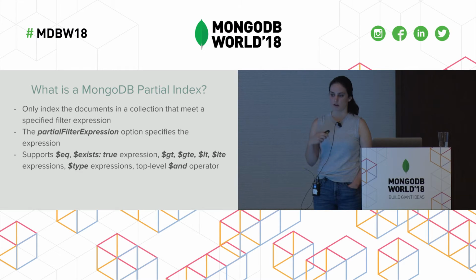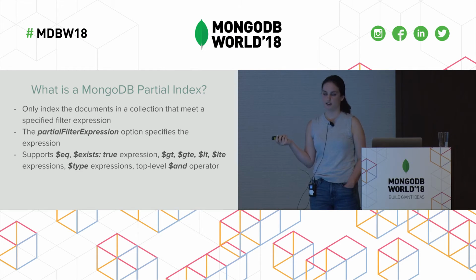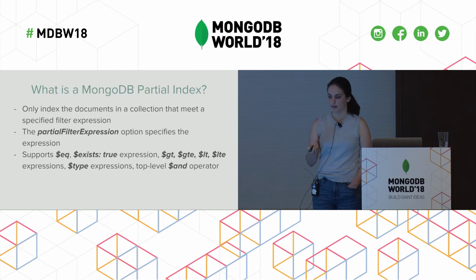And I'm going to define what a partial index is first, so you have some context when we get to that part. A partial index is pretty interesting because it lets you specify a constraint or an index on only a subsection of your collection, essentially. And it's based on the filter expression that you specify. So in our case, we want to start creating a unique constraint on only chat sessions that were open. And just some more details, it supports equals, exists true, greater than, less than, and at the top level.